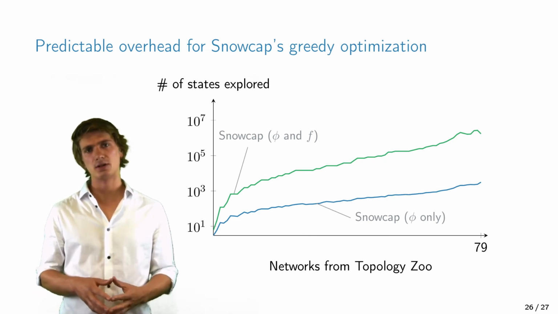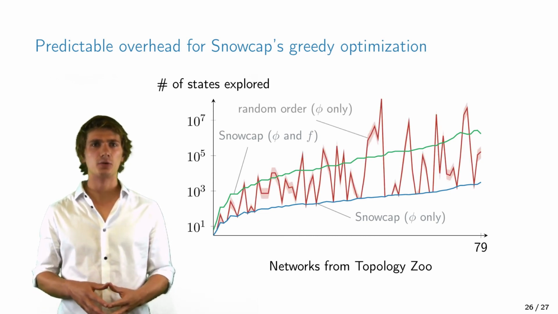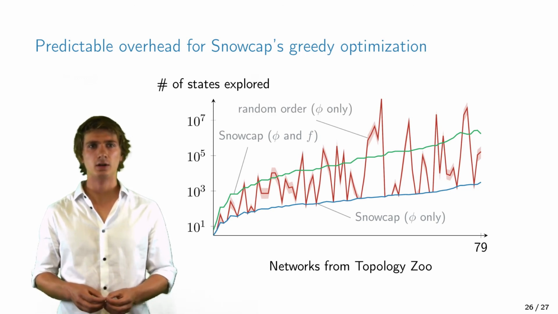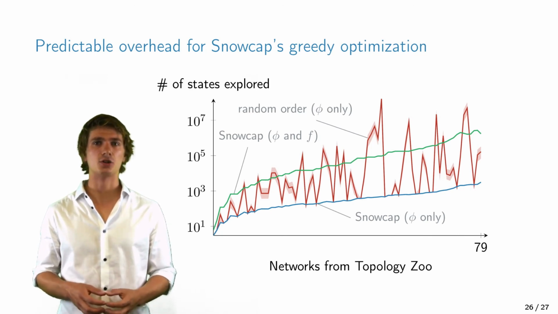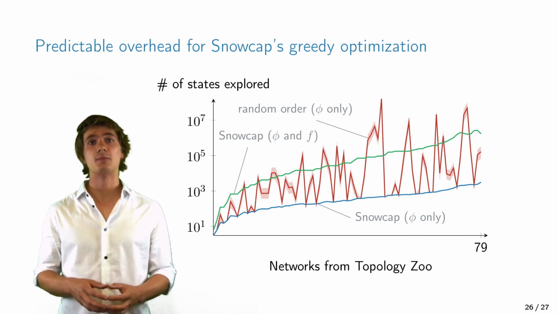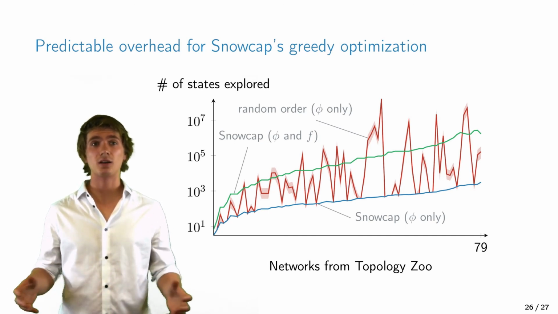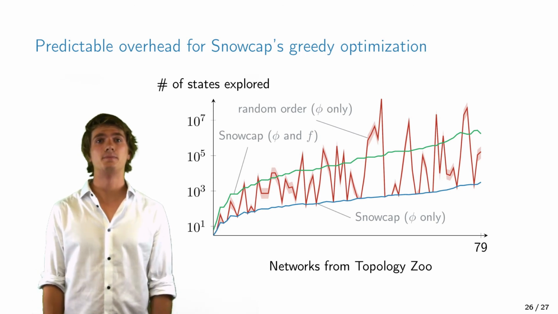And now for comparison, here's the number of states that we have to explore when randomly picking orderings until the first valid ordering was found. Now we can see that there clearly exists a cost that we have to pay for the optimization, but it is bounded and doesn't explode. And still, we are sometimes much quicker than the random approach while also giving us better results.